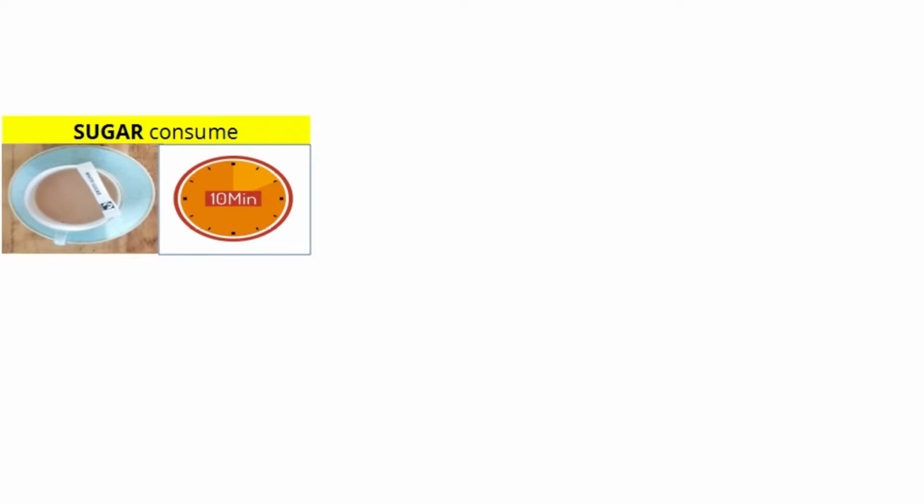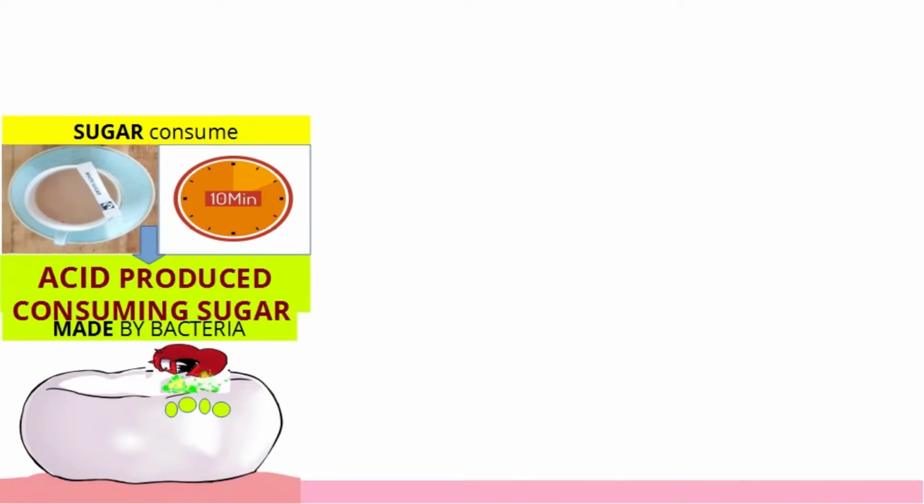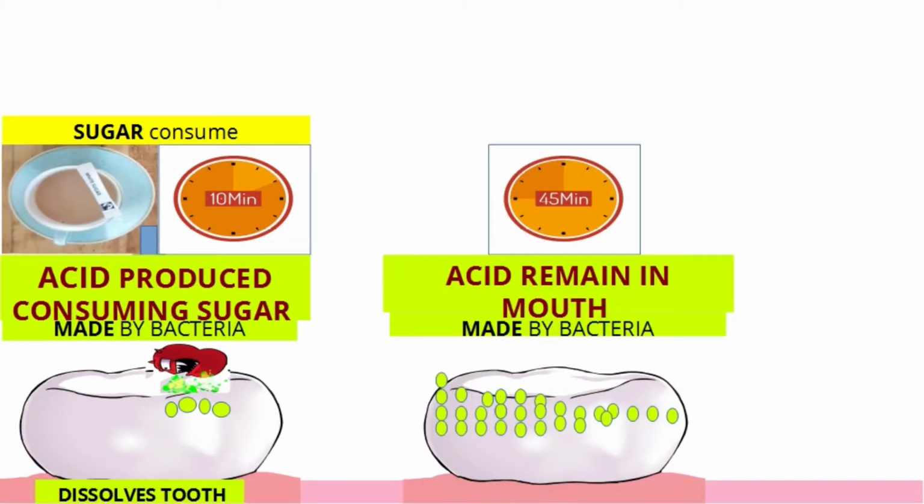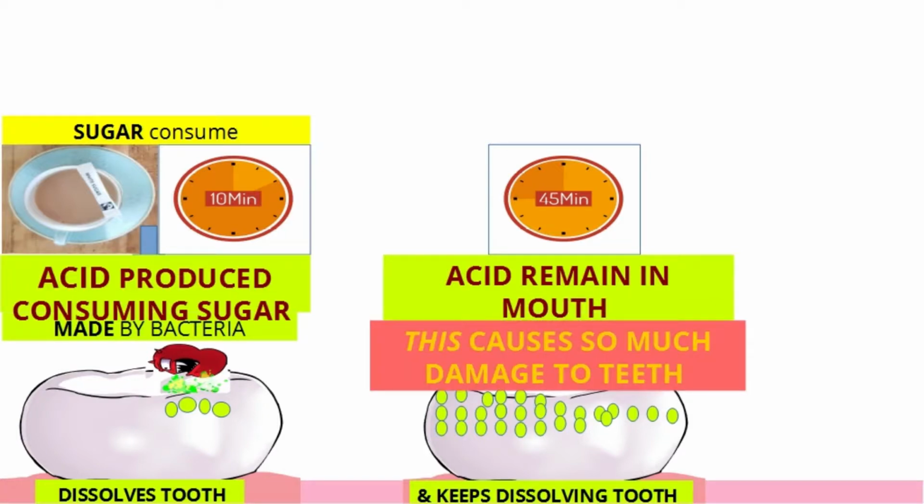When you have sugar, in this example, you drink a cup of tea with sugar, the bacteria convert sugar into acid. The acid makes the tooth weak. After you have stopped consuming sugar, in this example, you finished drinking tea with sugar, the acid remains in the mouth for 45 minutes, and continues to make the tooth weak. This causes more damage to the tooth. The saliva takes 45 minutes to wash away the acid. This is the reason the acid stays in your mouth for 45 minutes.